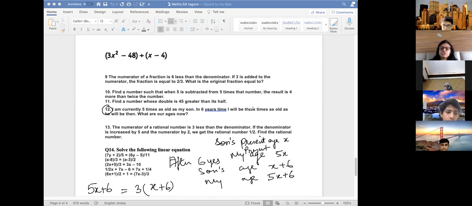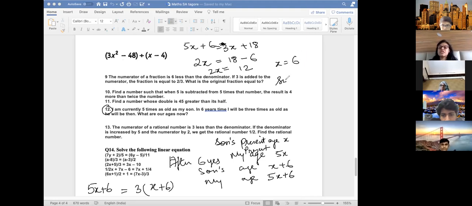When you solve this equation, I'm solving it over here. 5x plus 6 equals 3x plus 18. So 3x comes to this side. 2x is equal to 18 minus 6, which is 12. So x is equal to 6. So son's present age is 6 years, and my age is 5 times that, so 30 years. Correct answer, Farhana.